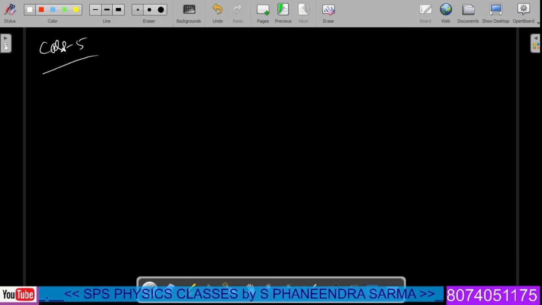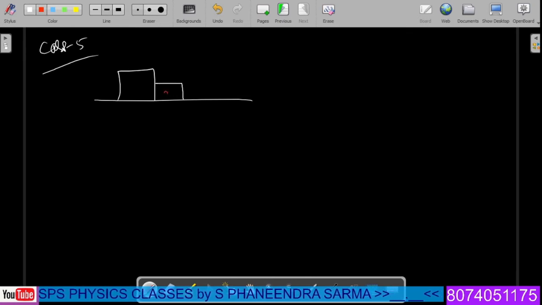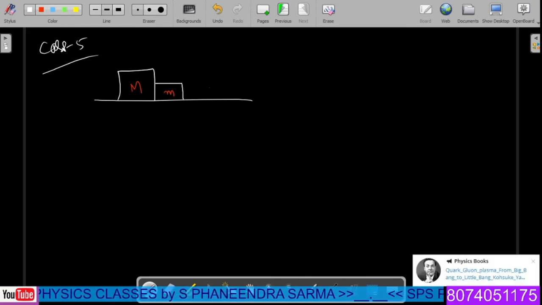Now, case 5. Let us consider that we have two blocks like this. This is the first block and this is the small block. The small block has mass small m and the heavier block has mass capital M in this particular case. And we are applying a force F in this particular case like this.